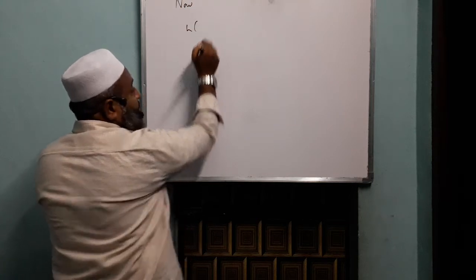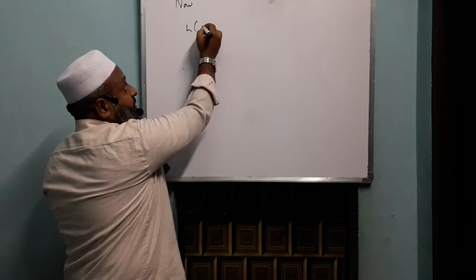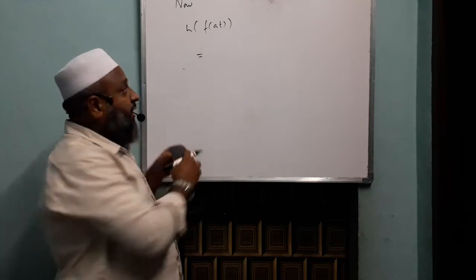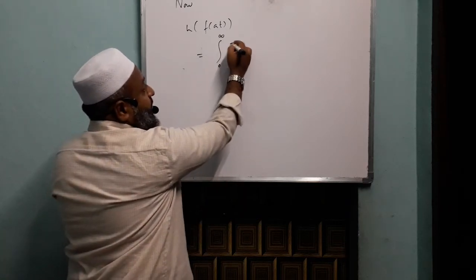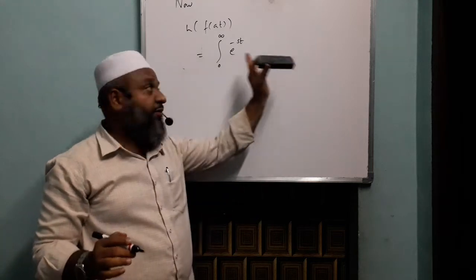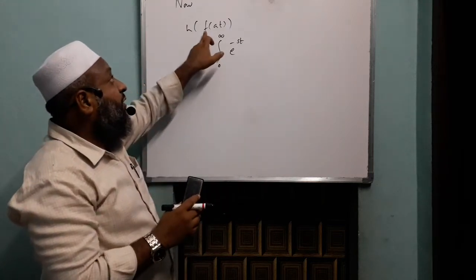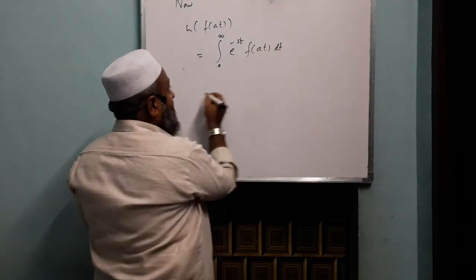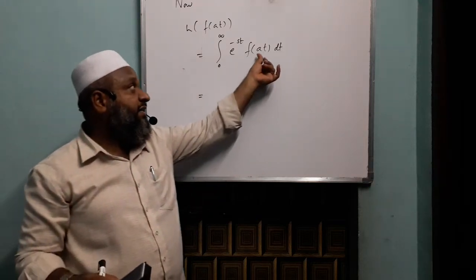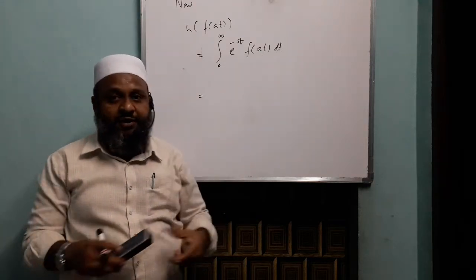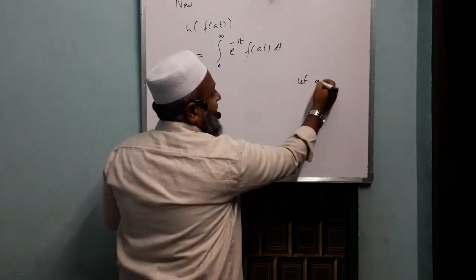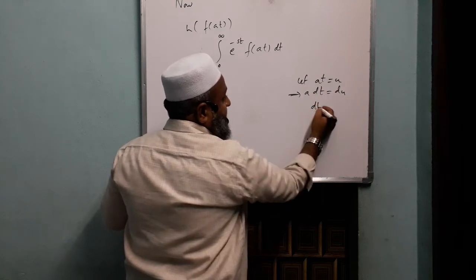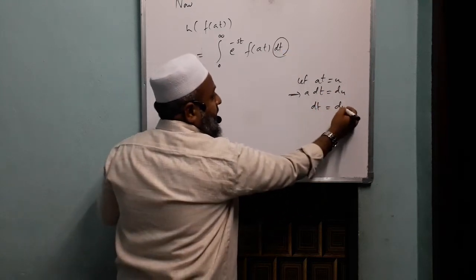Now we are calculating what is the Laplace transform of f of at. As per definition, it will be the integral 0 to infinity e to the power of minus st, this is the kernel. Now whatever input function is there will appear, f of at dt. Now if you look at this at, that at is also a new variable. Let at be equal to some u. This implies a times dt is du. So this dt is going to become du by a.